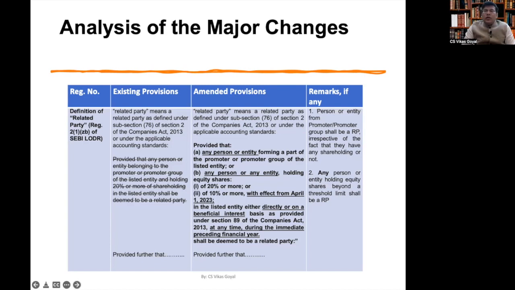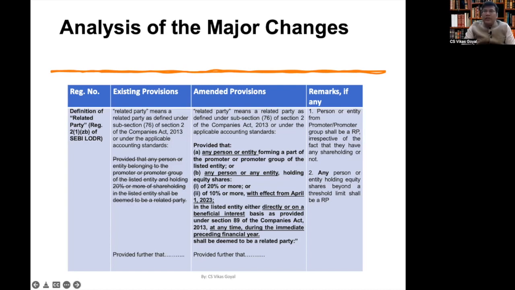So there were two conditions to be met: the person or entity had to belong to the promoter or promoter group, and they were also required to hold at least 20% of the shareholding in the listed entity.